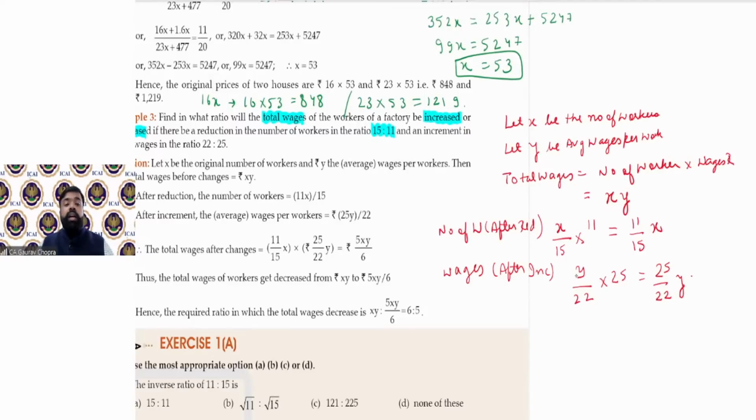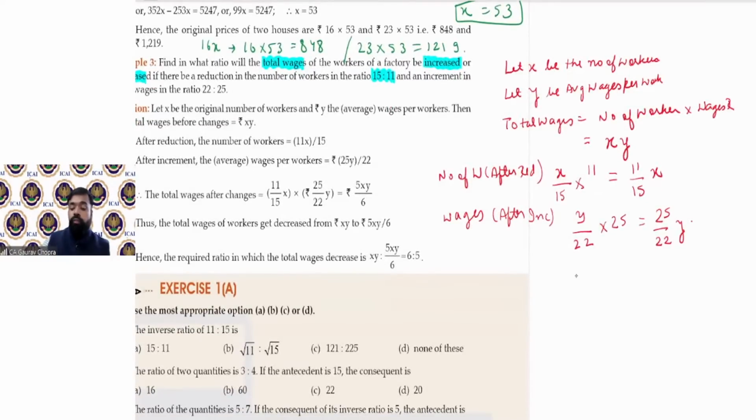Okay, so always what to do: divide by old, multiply by new. So this is after change. चेंज होने के बाद number of workers कितने हो गए, 11/15x. चेंज होने के बाद wages कितनी हो गई, 25/22y. Okay, so what will be the total wages now? Total wages will be number of workers multiplied by their wages rate. इनको cancel कर लेते हैं and see what is the result. So it becomes